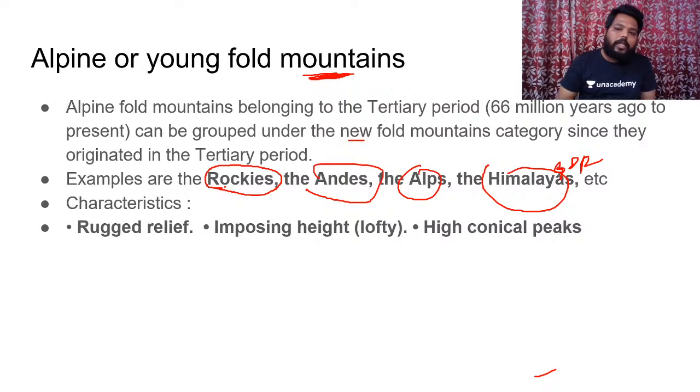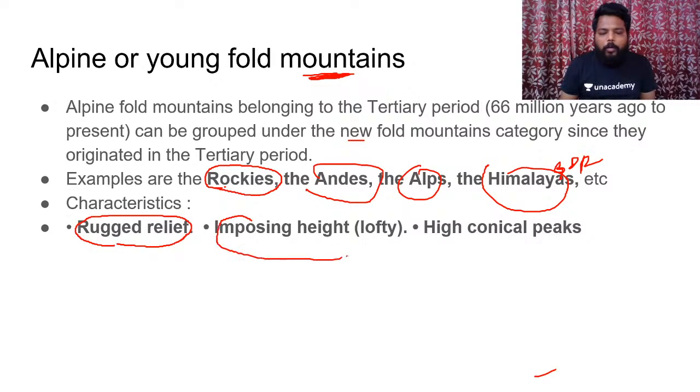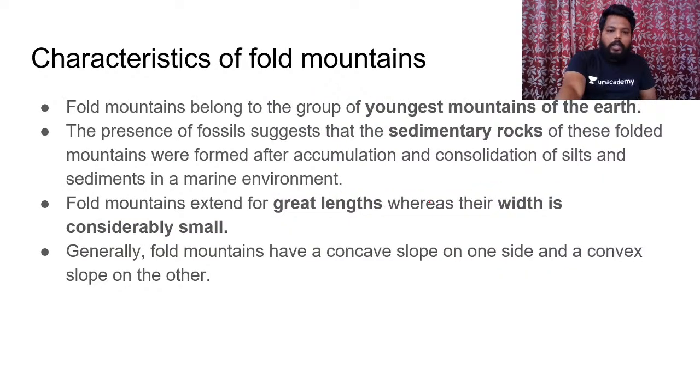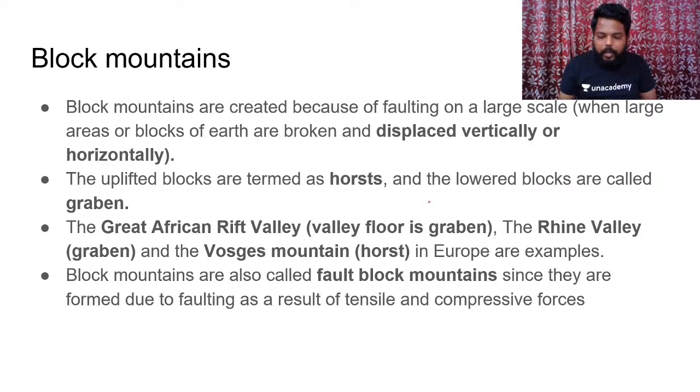If you see the characteristics of these young fold mountains, they have a huge amount of rugged relief and great heights, the loftiest peaks of the world are found here, and you would also find high conical peaks. These are the most important characteristics of young fold mountains. They have greater lengths while their width is considerably small. They are the youngest mountains and have sedimentary rocks associated with them. Is this clear for everyone? Any doubts on this?